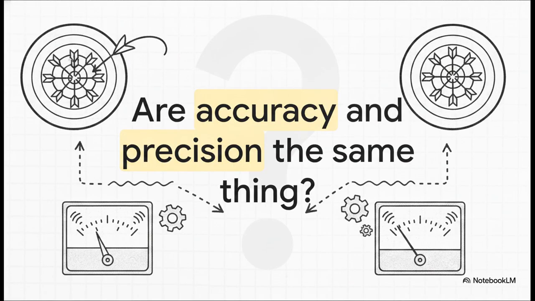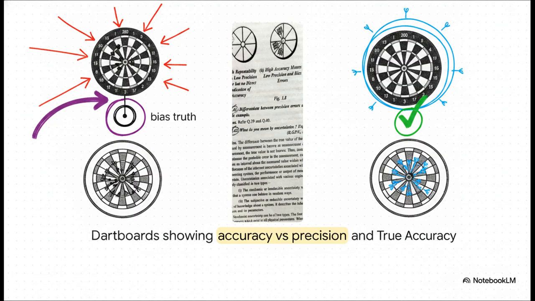Which brings us to a massive misconception, and frankly, one of the most critical questions in all of engineering. Are accuracy and precision the same thing? We use them totally interchangeably in everyday conversation, but in the world of measurement, they mean entirely different things. Let's break this down using dartboards. If you picture a dartboard where the thrower is hitting the exact same wrong spot over and over again, that is high precision. The instrument is reliably reproducing the same reading. But it has a massive bias error. It's nowhere near the bullseye. So it's highly precise, but highly inaccurate.